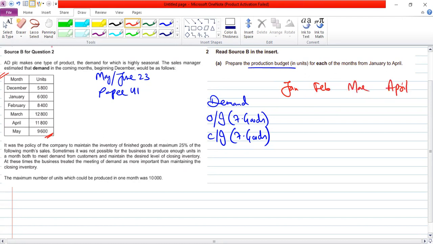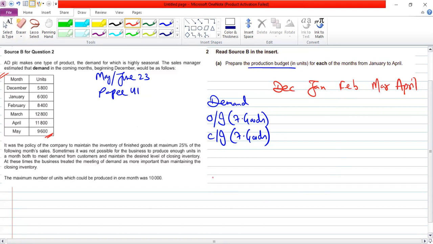And we know the examiner is doing drama. He is giving 1 month extra data and 1 month following data because there is something to deal with it. So we are just writing the months, whatever are given in the question. January, February, but I wrote December as well. January, February, March, April.